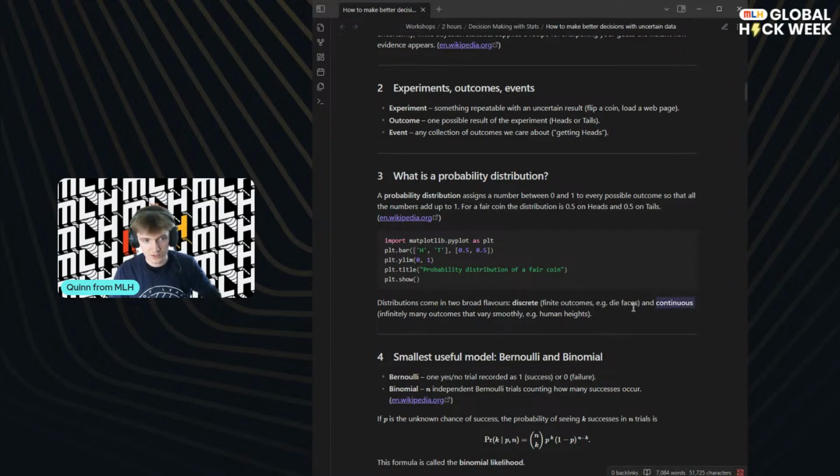And then you've also got continuous distributions, and the very common example is human heights, right? If you've modeled all of the different heights, you can be 170 centimeters, and you can be 170.3 centimeters, and as much as you've got resolution on your measuring stick, your ruler, you can have all sorts of different heights. There's an infinite number of outcomes that vary smoothly. And the distribution for this, you've probably heard of it, is a normal distribution. That's the bell curve that you see, and that describes many, many naturally occurring things.